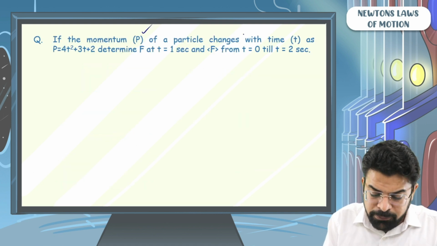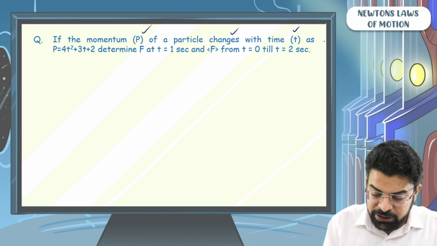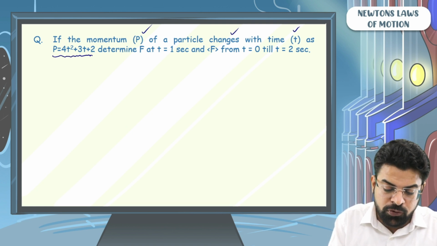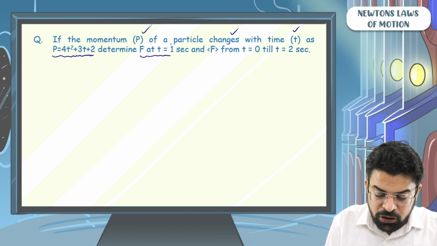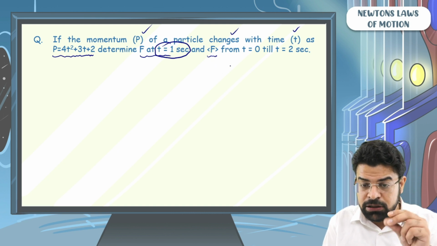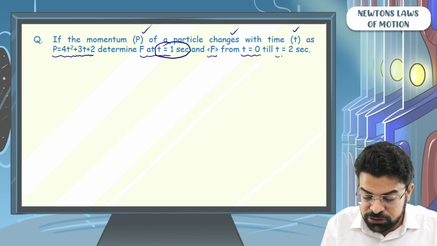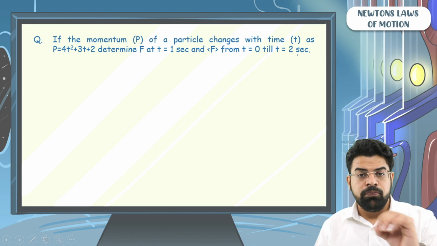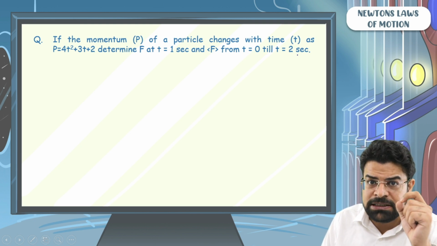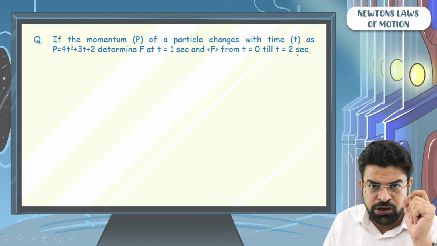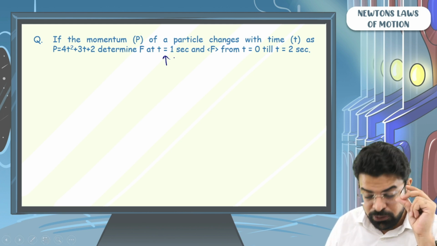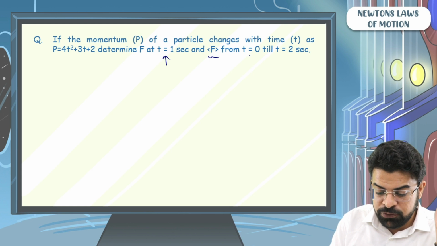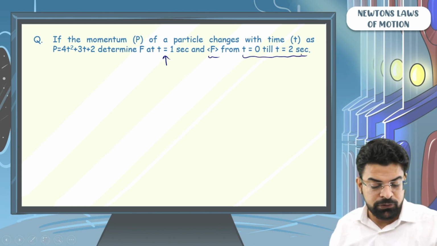If the momentum p of a particle changes with time t as p equals 4t square plus 3t plus 2. Determine the force acting on the particle at time equals 1 second and the average force acting on the particle from time equals 0 till time equals 2. So, momentum is given as a function of time. Yes, you need to find the force at a particular time and you need to find the average force within a range of time. So, what to do?